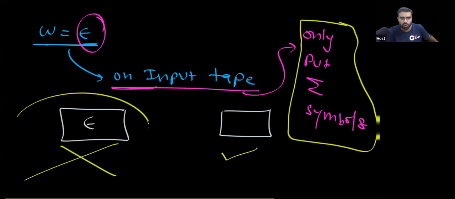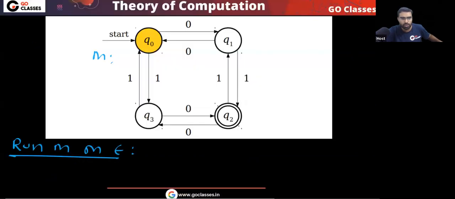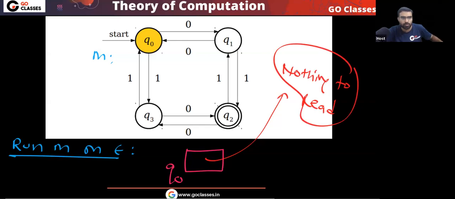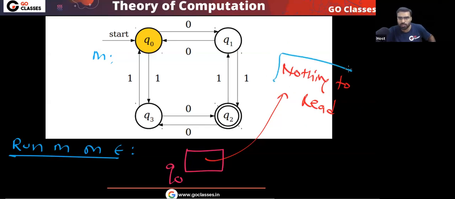Is this point clear? So don't do it like this. This is what the input tape will look like if you put the empty string on it: there is nothing on the input tape. So you will start in Q0, that's it. There is nothing to read on the input tape. Is this point clear? So this is correct.